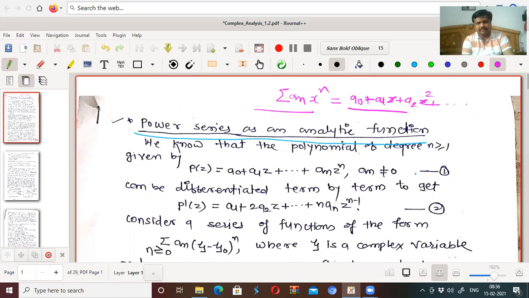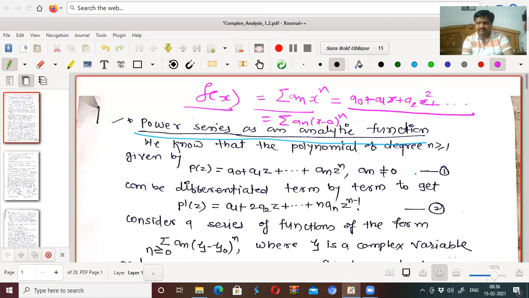Such type of representation in a series is called, if this is your f of x, power series representation of function f of x about 0, because it is like this: summation an x minus 0 to the power n.